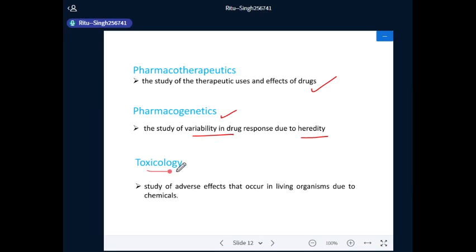The last term is toxicology, the study of adverse effects that occur in living organisms due to chemicals, because drugs are chemicals but all chemicals are not drugs. So in toxicology, we study both adverse effects of chemicals including drugs on health and the conditions under which those effects occur.